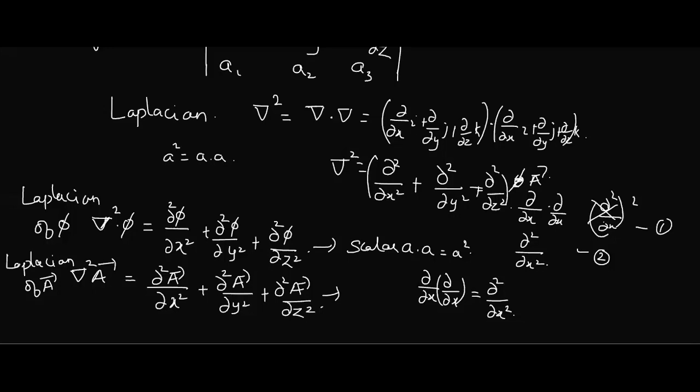A is something like A1 i plus A2 j plus A3 k, where A1, A2, A3 are all functions of x, y, z. If I go on differentiating, what happens to my i, j, k? Are they going to remain there or are they going to be 0? That is the question.